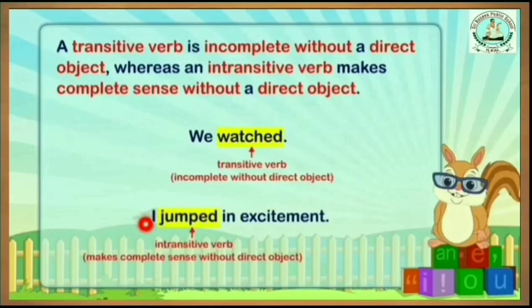Whereas here, an intransitive verb: I jumped. It's complete. I jumped. No need for an object here. In excitement, it is an adverb. I jumped in excitement. So here jumped is an intransitive verb because it stands alone. It makes a complete sentence by itself. It does not need an object or anything. Is it clear what the difference is?